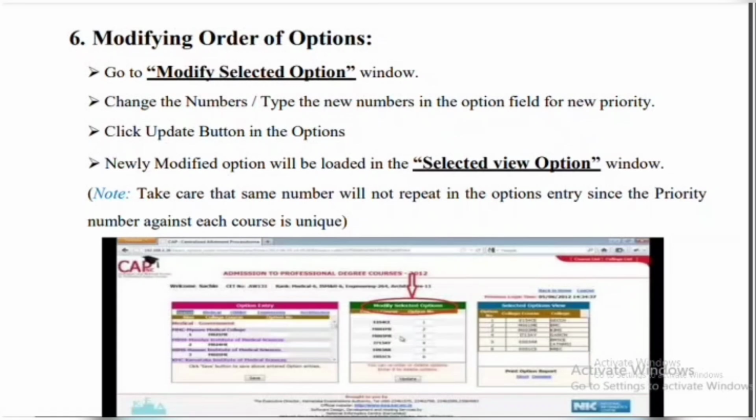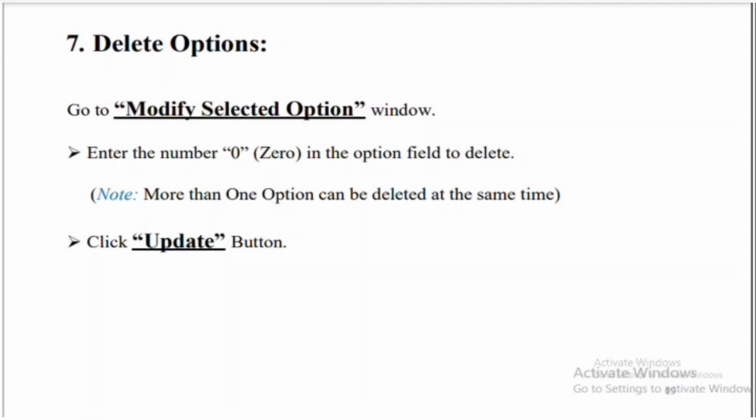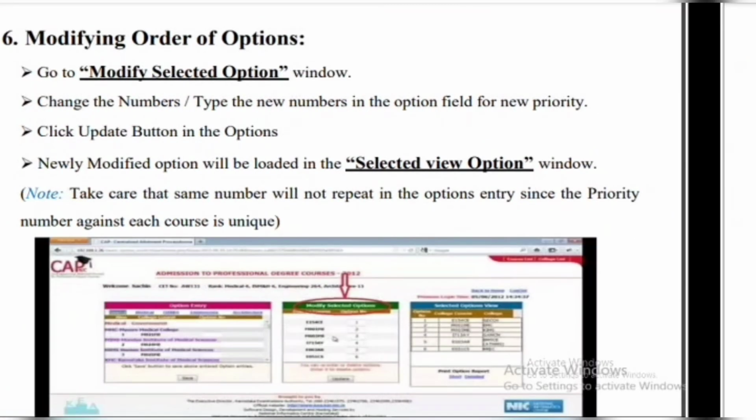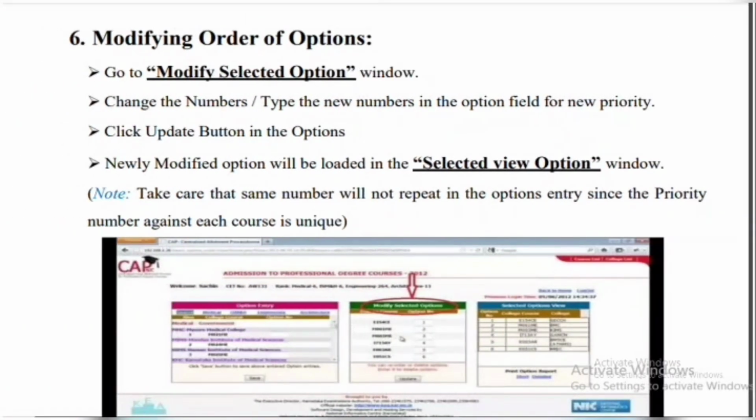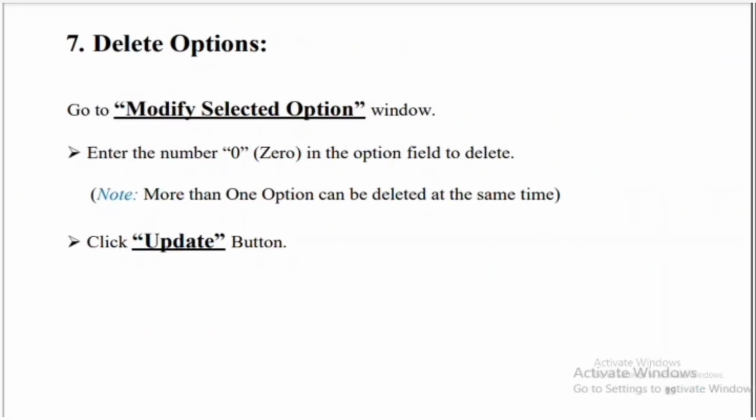So the sixth option is modify, if you want to modify. And the seventh option is for when you think, oh no, I don't want this college that I have entered. Just enter 0 in the second column of modify selected option, and that college will be deleted from the list. Then click the update button. Every time you need to update, only then will it delete.